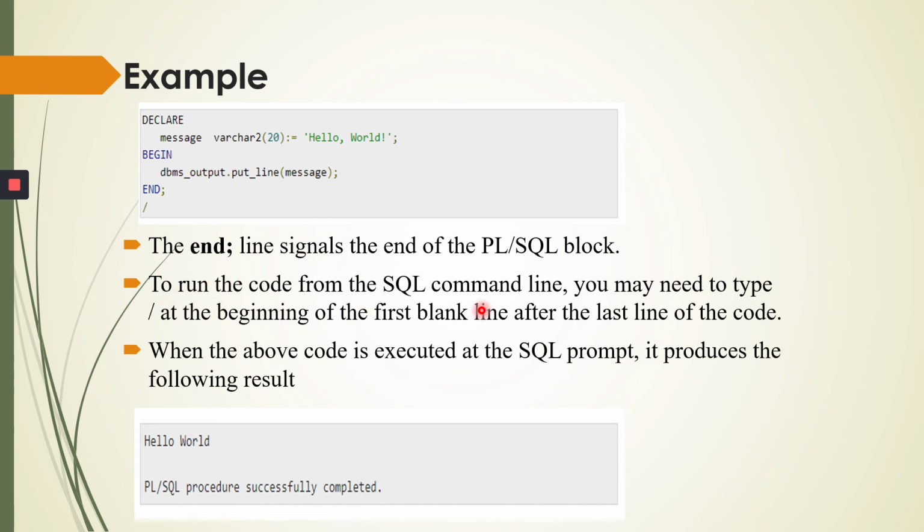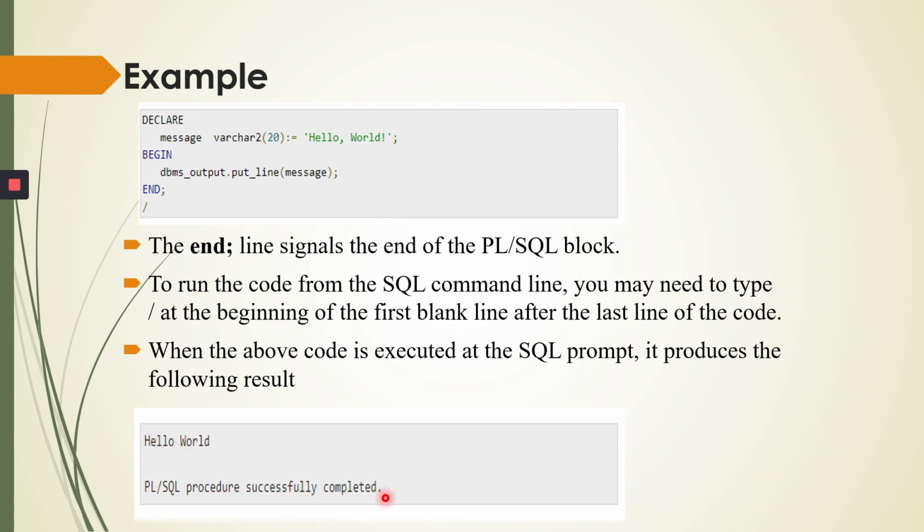To run the code from the SQL command line, you may need to type slash at the beginning of the first blank line after the last line of the code. So for execution, after end we have to write the slash. Our last line of code is end, so after that I write the slash. When the above code is executed at the SQL command line, it produces the following result. So my result is hello world. Hello world is printed.